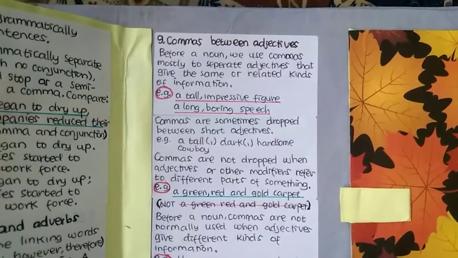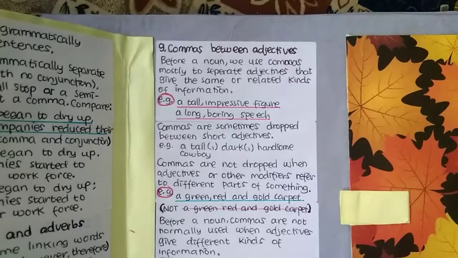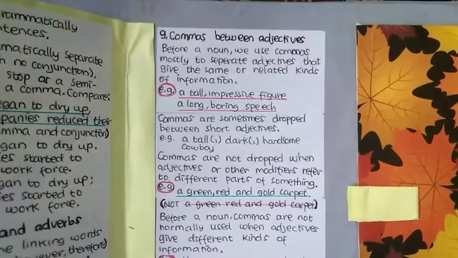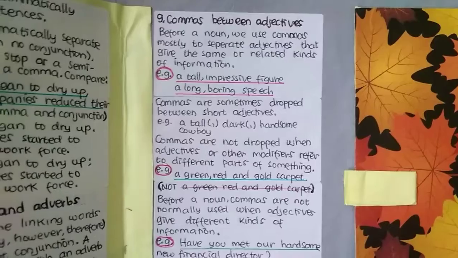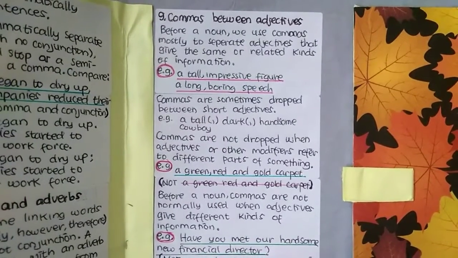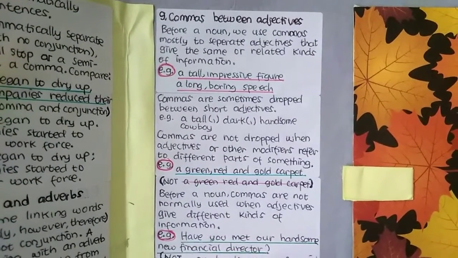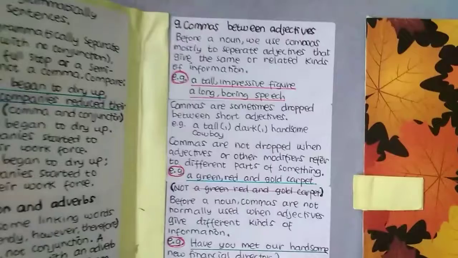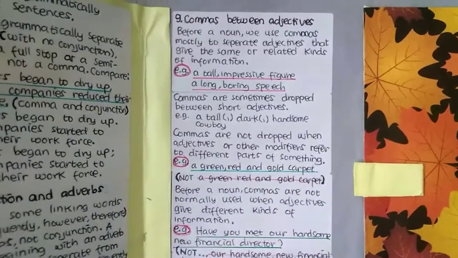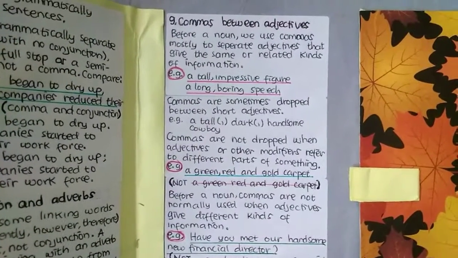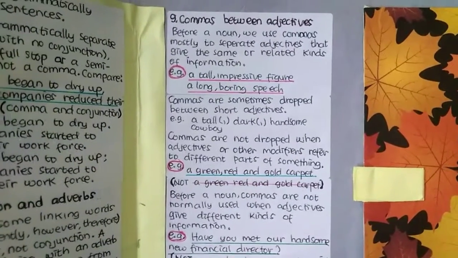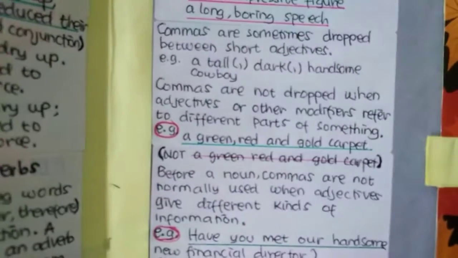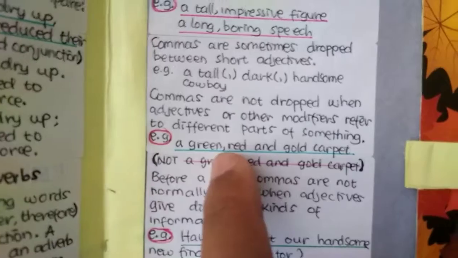For example, a tall, dark, handsome cowboy, and so on. Commas are not dropped when adjectives or other modifiers refer to different parts of something. For example, a green, red, and gold carpet. So we use commas here.